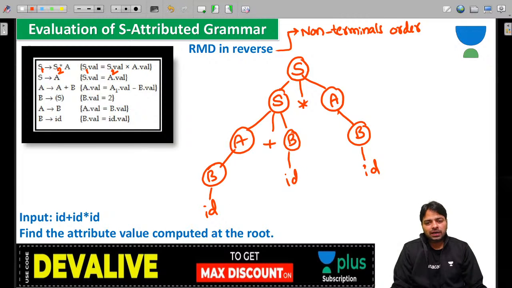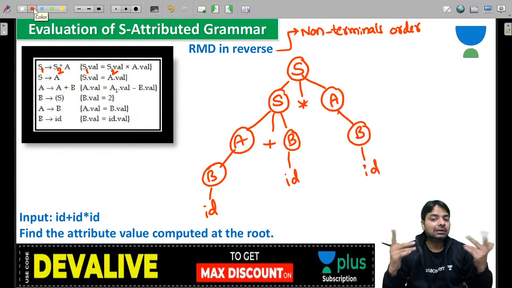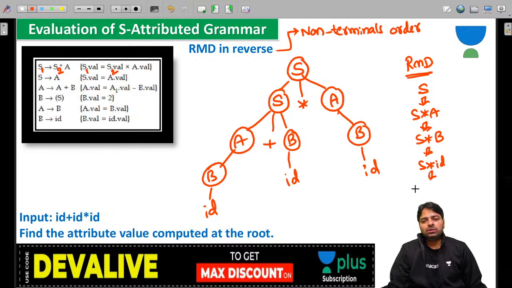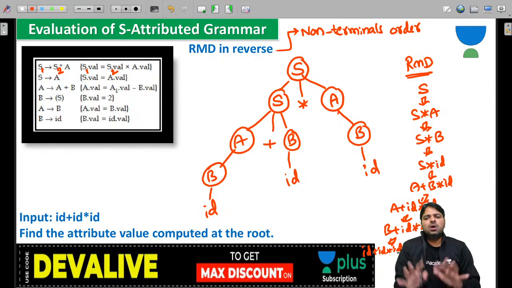Is it over? Yeah. Now you need to number the non-terminals. If it is RMD, guys, you know that first you take S, then S star A, then the rightmost non-terminal, that is S star B, then rightmost again S star ID, and so on. You know that. Next S is A plus B. This is RMD, right? A star B, then B is going to be rightmost. So A plus ID star ID, then finally B plus ID star ID, then finally you get ID plus ID star ID. Okay, that's RMD.